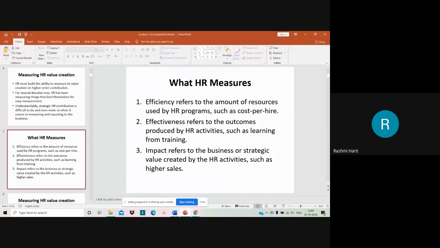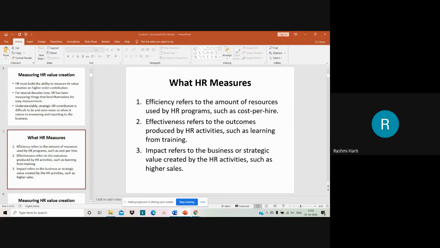So what impact does it have on the growth of the organization, on earning the goodwill of the organization, on earning the market value for the organization, on increasing the sales of the organization? If all those things are calculated, you can identify whether HR is really having some impact on the organization's strategy. So that's what we say, what HR measures.